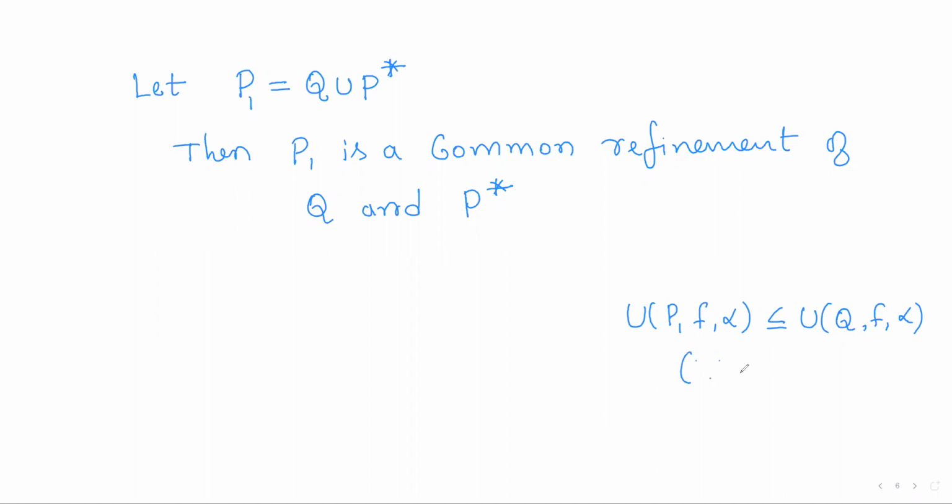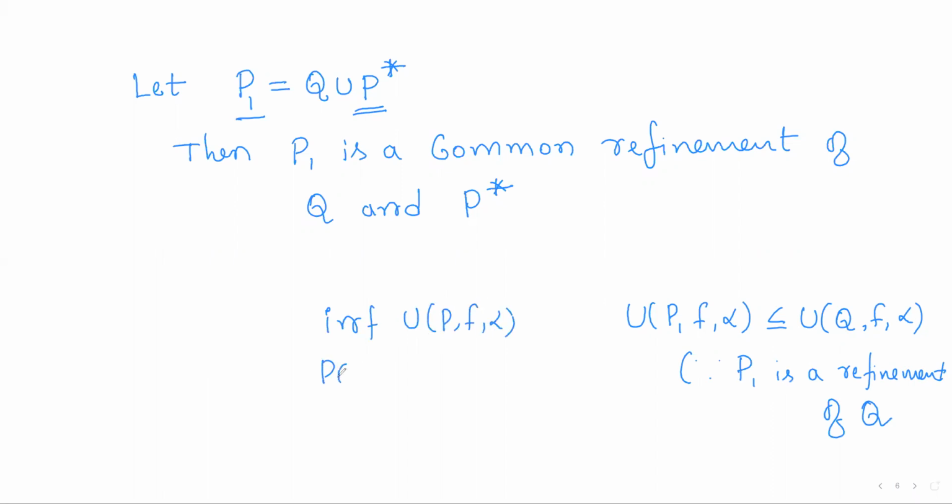This is because P1 is a refinement of Q. And also P1 is a refinement of P star. So if I consider infimum of all U(P, f, alpha) as P varies over the refinements of P star, P1 will be one among these, so it will be greater than or equal to the infimum.